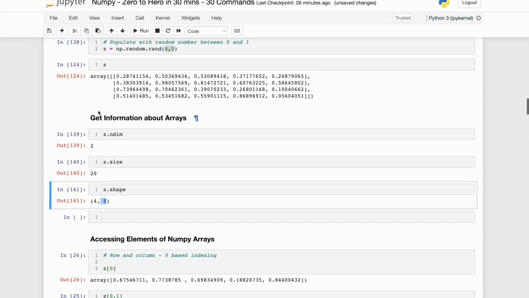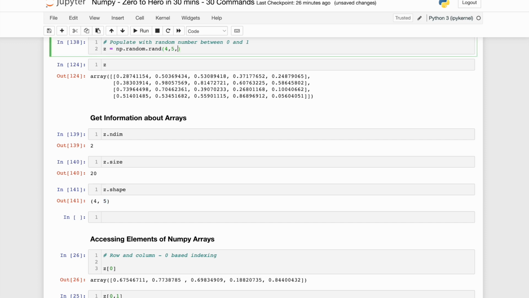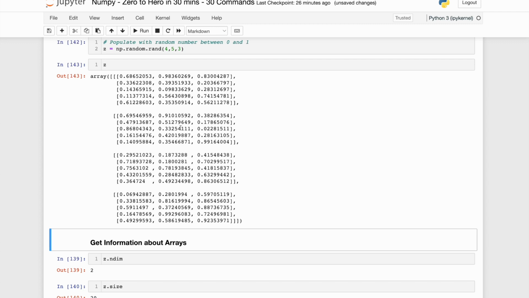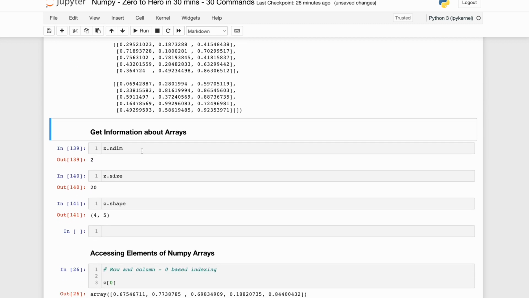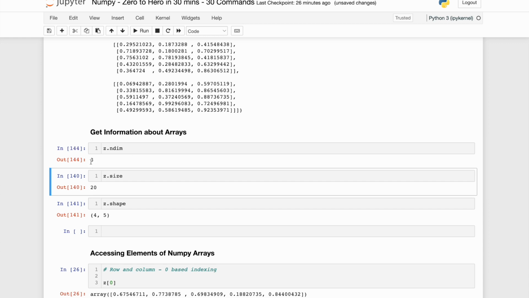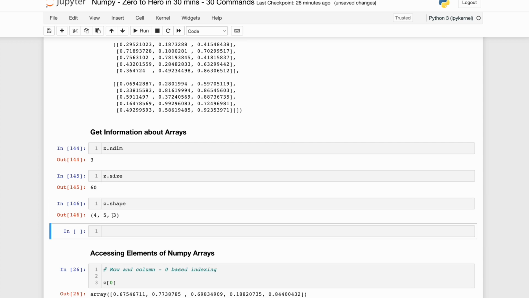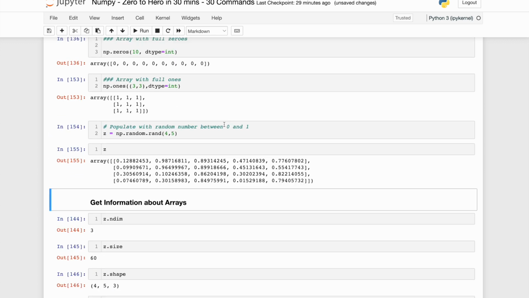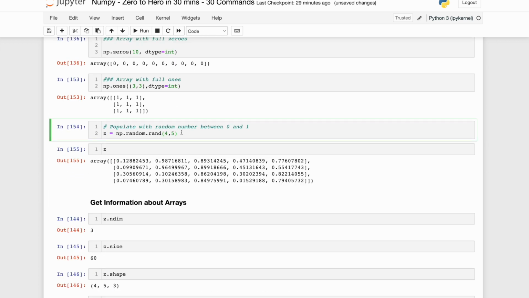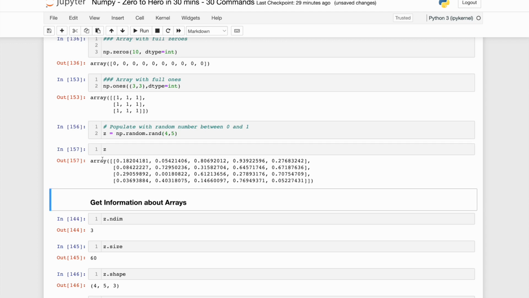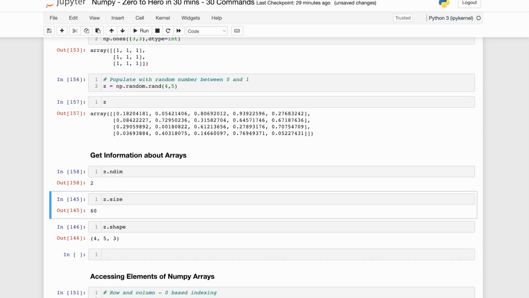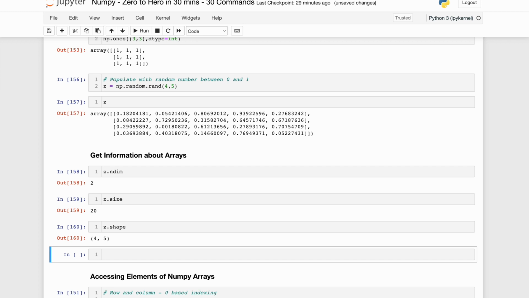And this is two-dimensional. If this would have been a three-dimensional array, let me put it over there. So you see, it generates a three-dimensional array. Now, if I do ndim, it will give me 3 because it's a three-dimensional array. The size will also change accordingly. Into 3, it will be 60. The shape will be 4, 5, 3 now. For the purpose of the demonstration, let me switch it back to a two-dimensional array. I have switched it to 4, 5. Let me run it, and I got my values in a nice two-dimensional 4 cross 5 matrix. Again, I will run my dimension. It's two-dimensional, size 20, shape 4 cross 5.